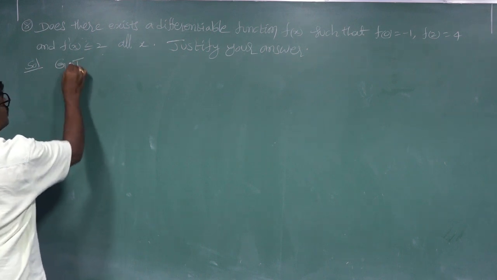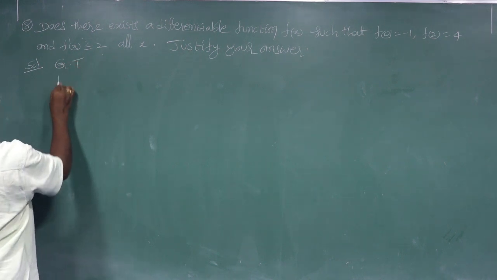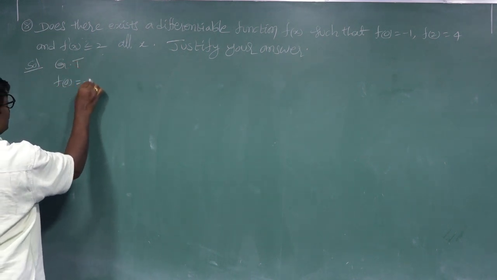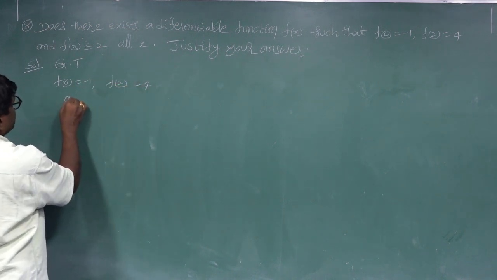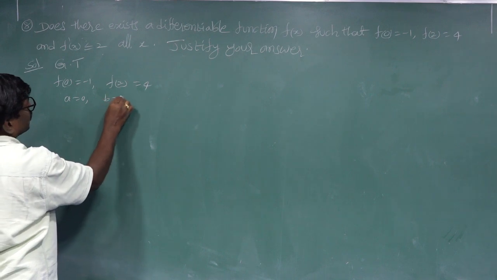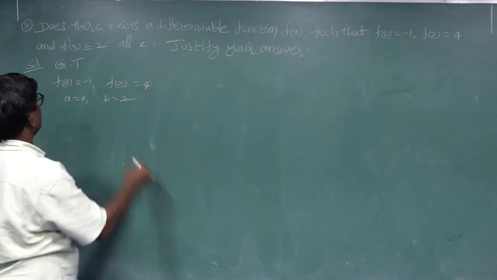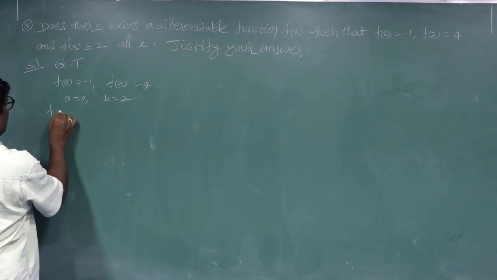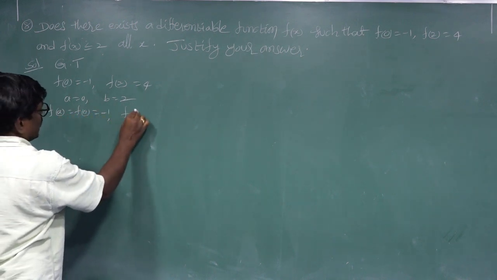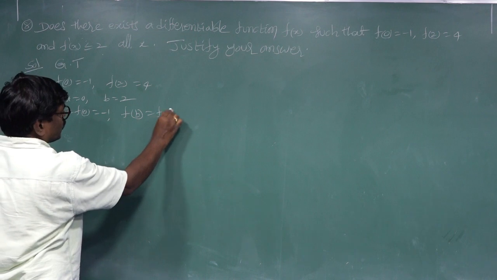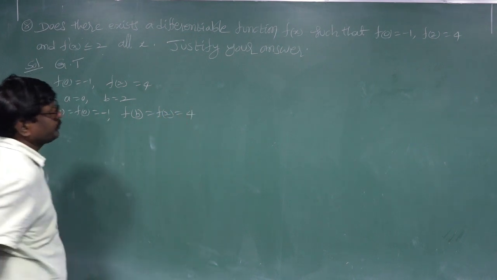Given that f of 0 is equal to minus 1, f of 2 is equal to 4, a is equal to 0, b is equal to 2. This means f of a is equal to f of 0 equal to minus 1, and f of b is equal to f of 2 equal to 4.